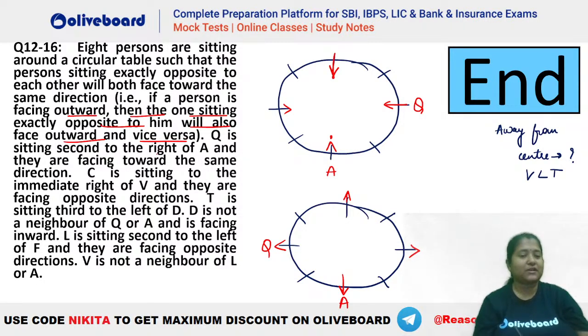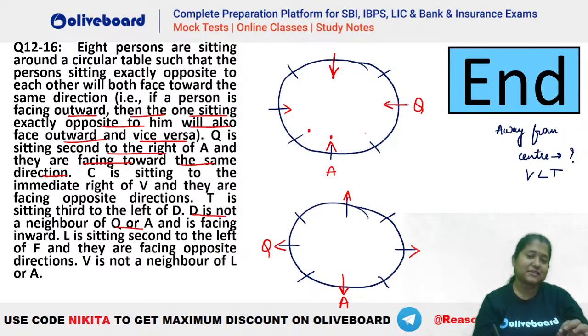After that, let's see what is given here. So Q is second to the right of A facing the same direction. Now C is sitting to the immediate right of B and they are facing opposite directions. So you can see that C has to be immediate right of B and they are facing opposite direction. Okay. T is sitting third to the left of D. D is not a neighbor of Q or A and is facing inward. Okay. So D is not a neighbor of Q or A.